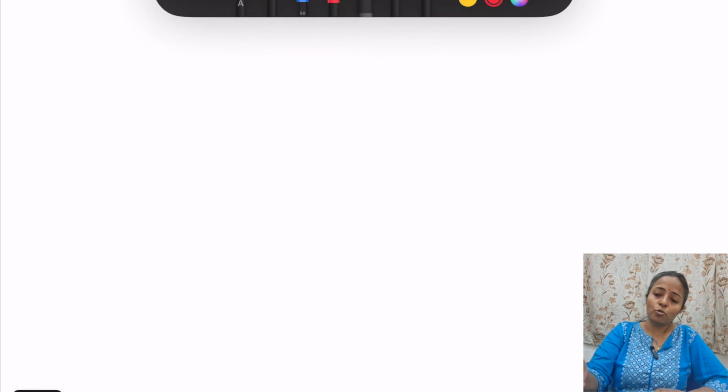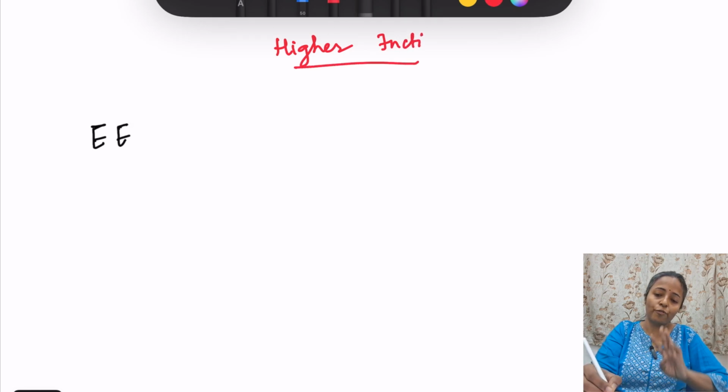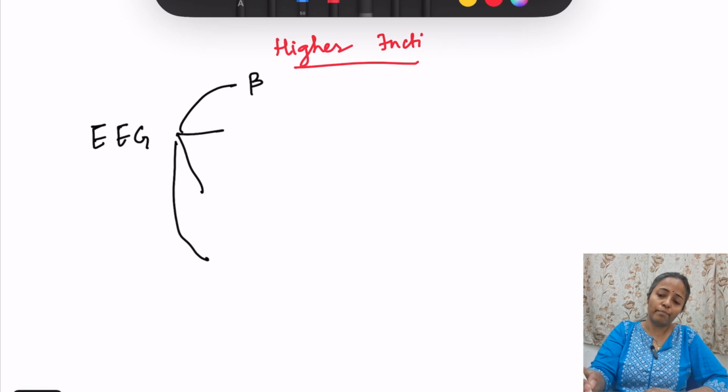Okay, moving on to higher functions. First is EEG. Okay. EEG 4 waves you remember. Okay, the sequence to remember is BAT-D.